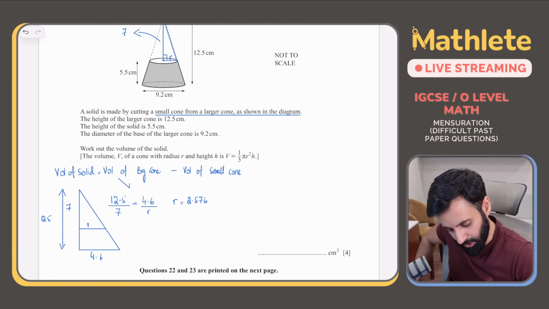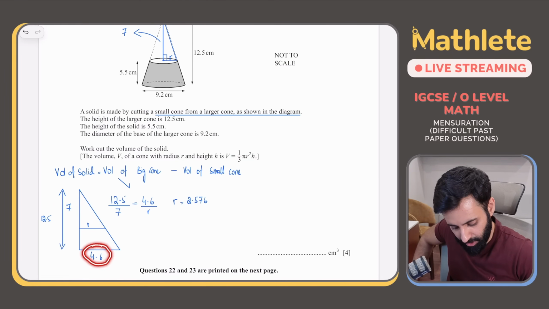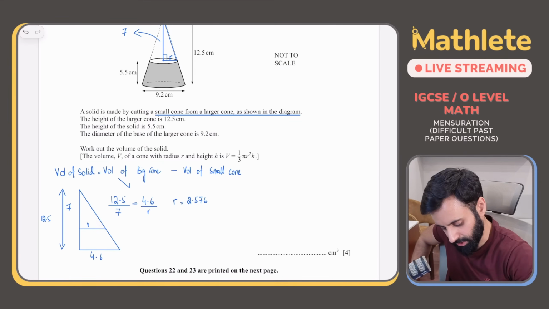12.5, the height of the larger cone, divided by the radius, divided by the height of the smaller cone. Okay, the ratio of their heights will be equal to the ratio of their radii. So 4.6 upon r, that gives us the radius.